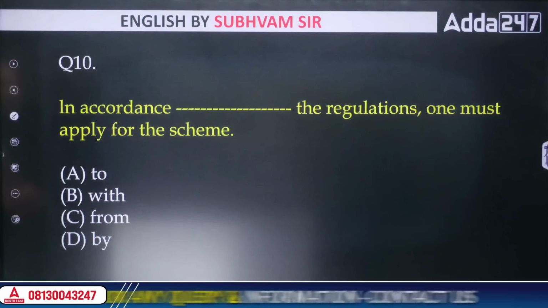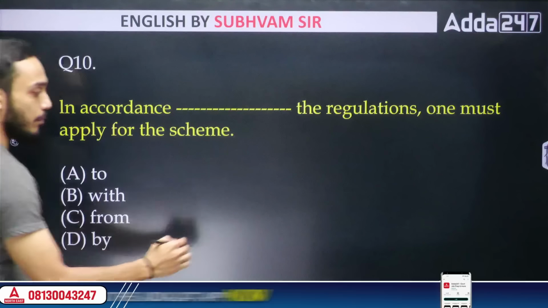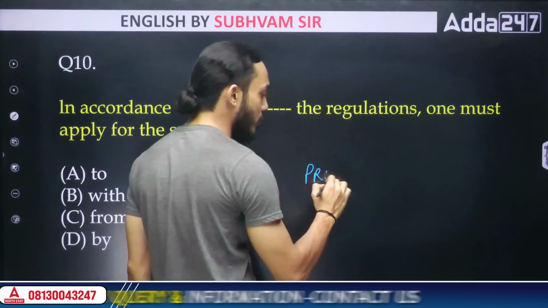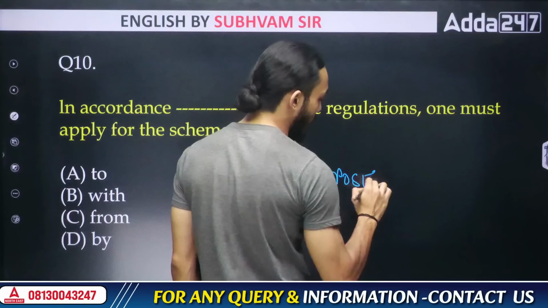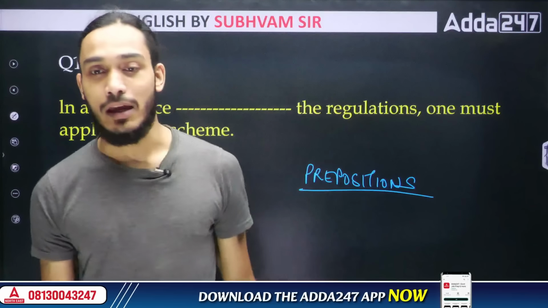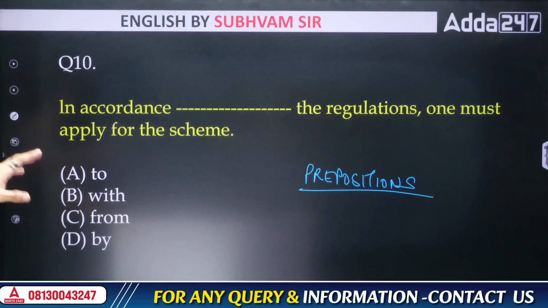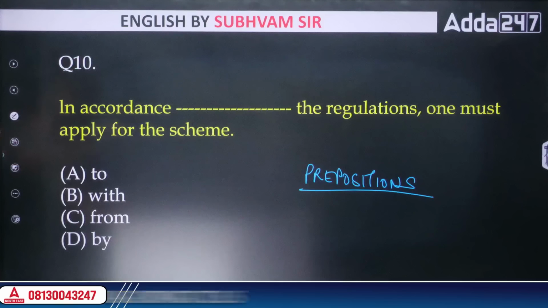"In accordance dash to regulations, one must apply for the scheme." So this is a question based on prepositions, which is one of the most important and one of the favorite topics of examiners when it comes to the English portion of any government exam. So you want to be able to solve these questions correctly every single time.